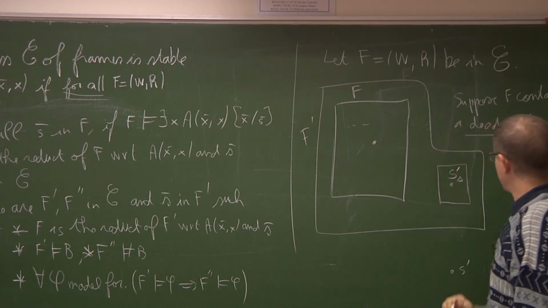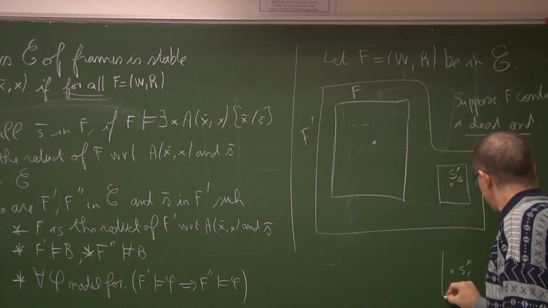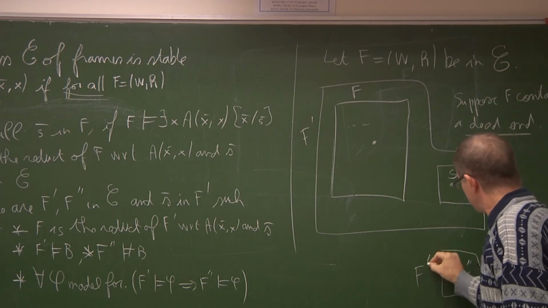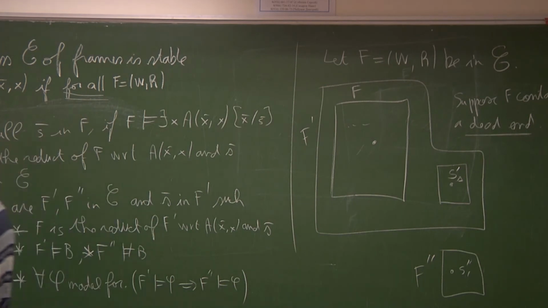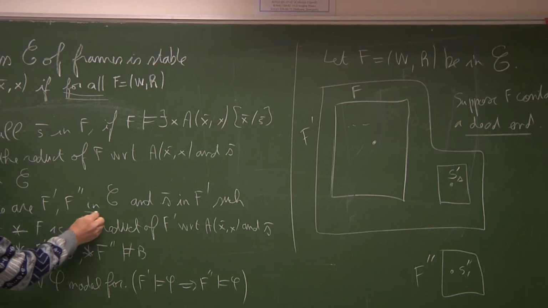I will call it S prime 1. And this is F double prime. So now we have two frames, F prime and F double prime. Are they in C?